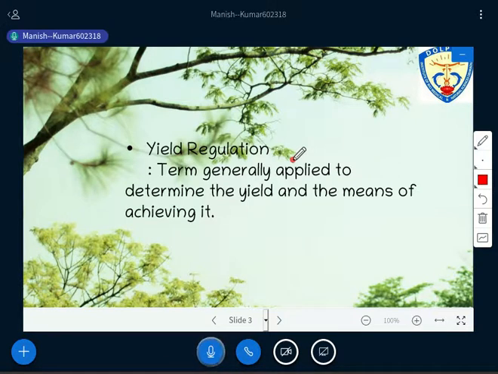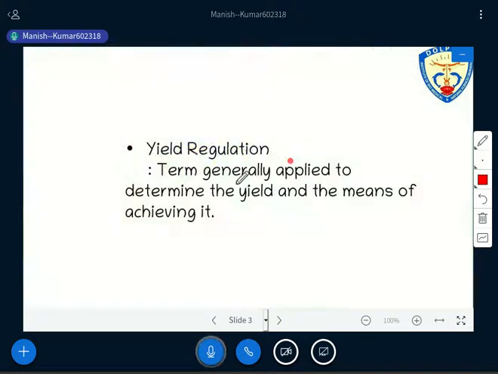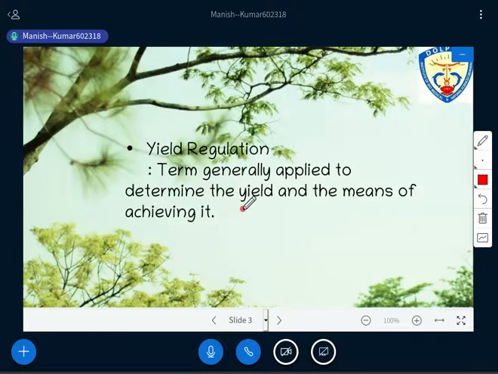Right? So that's why this yield regulation, there is no specific definition for the term. This is one kind of term that needs to be used. So where you are able to use the term, this is the meaning that has to be written over there, right? Applied to determine the yield and means of achieving it, right? It means how much amount of volume you need and how you'll get that amount of volume or that amount of harvesting. Is it okay? So this is the term that is related with that.